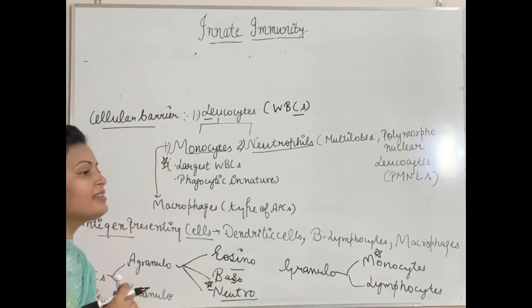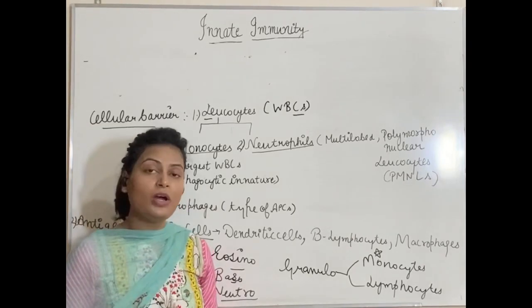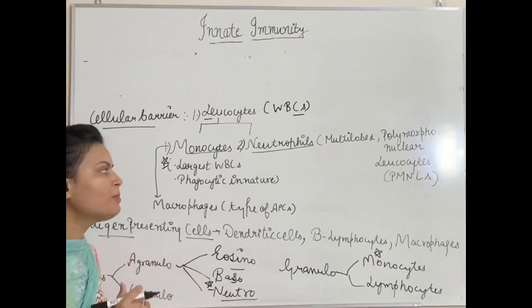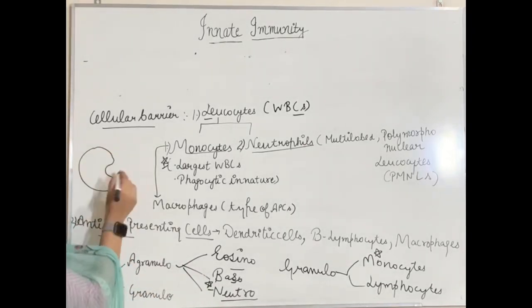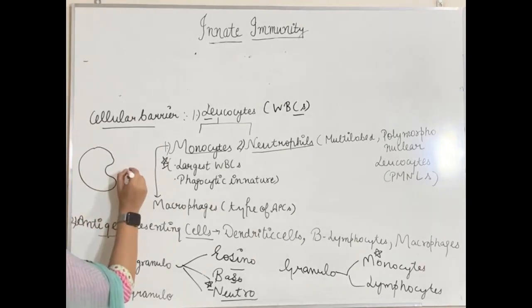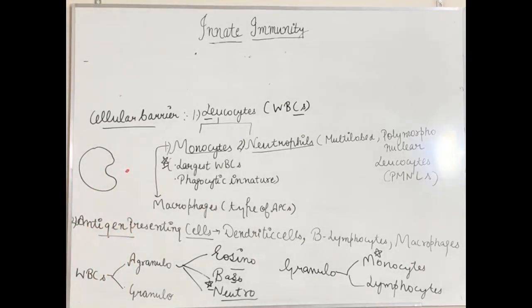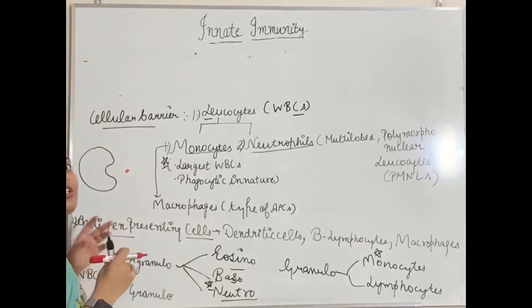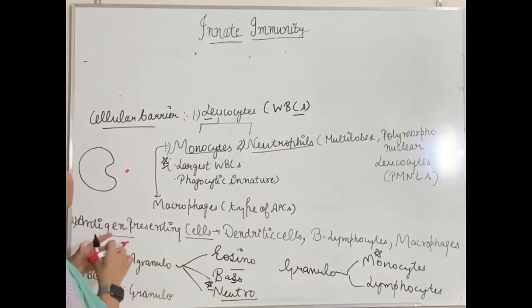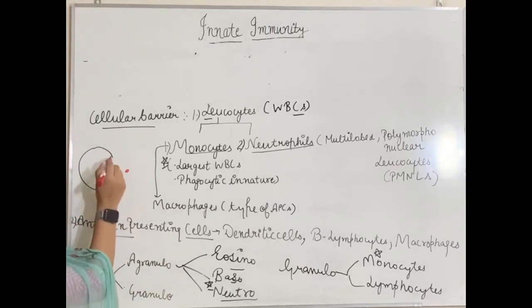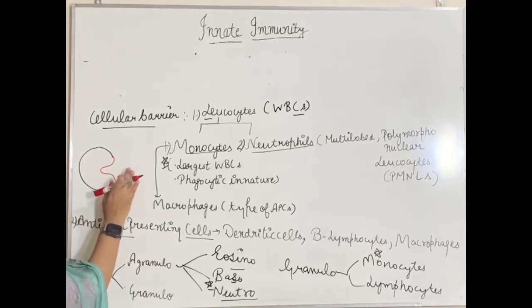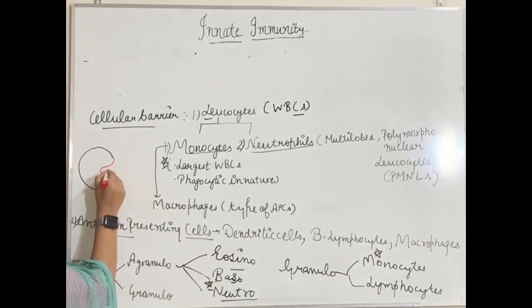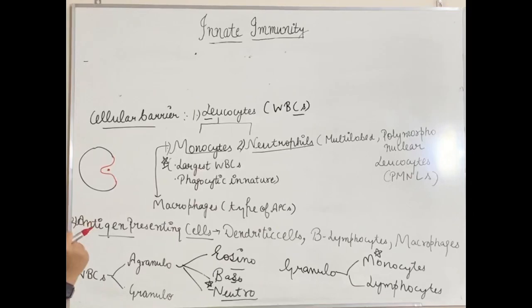Second thing is that these are phagocytic in nature. Again, very important. What does phagocytic mean? For example, if this is our monocyte, and suppose this is our antigen, any kind of foreign invader. What will happen when this antigen comes in the vicinity of this monocyte? This monocyte will start to invaginate its plasma membrane, something like this. So the antigen will be entrapped in this pocket-like thing which is formed.